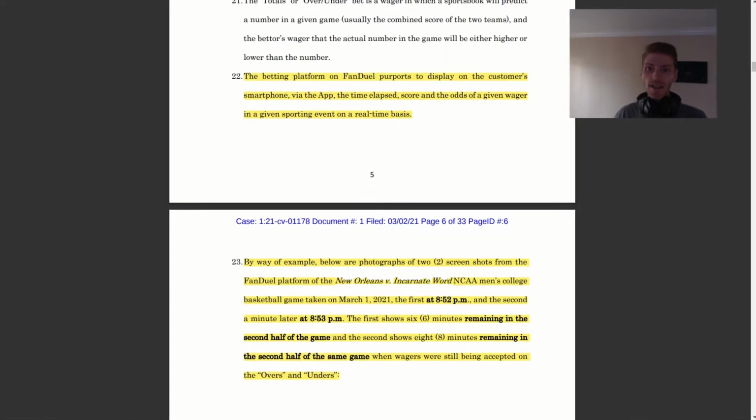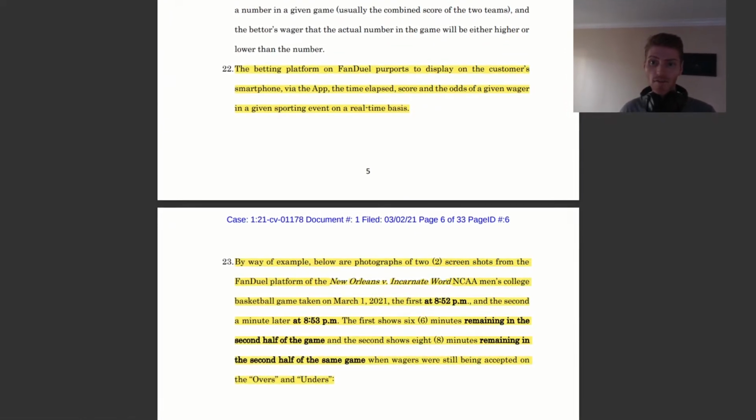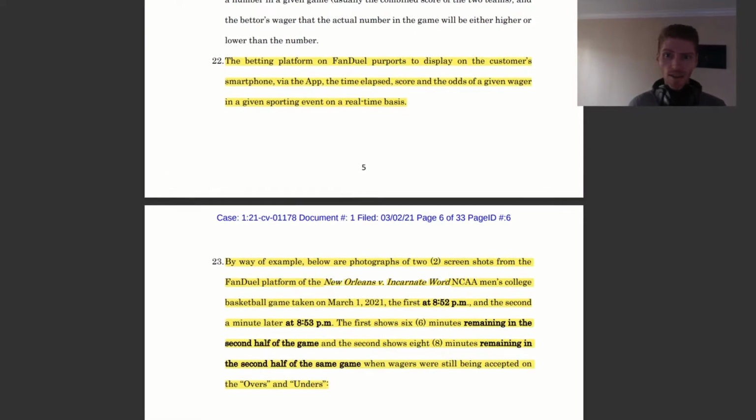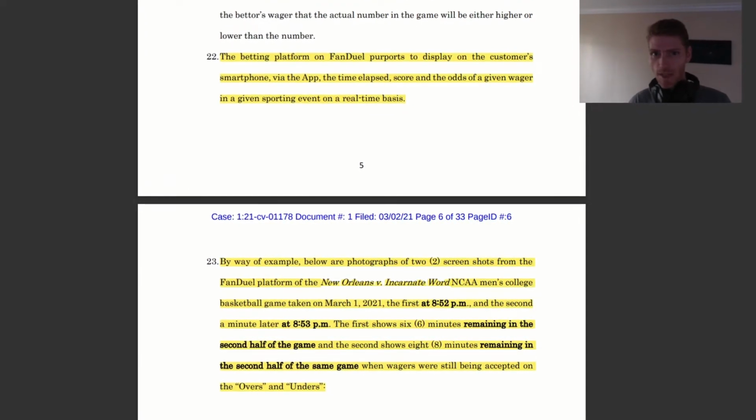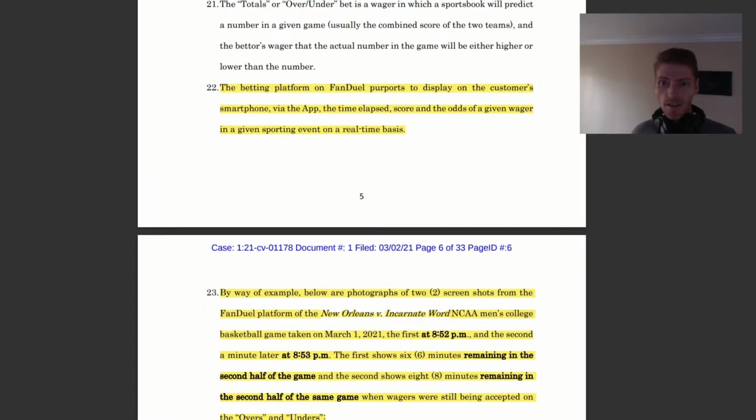Okay, so he is betting in the real-time bets section of FanDuel. That means the game's already started. It's like you're watching it on TV and you're doing real-time bets as it's going. Not a large amount. I think it was about $50 that he bet. But the specific game he was betting on, let's take a look at the screenshots.